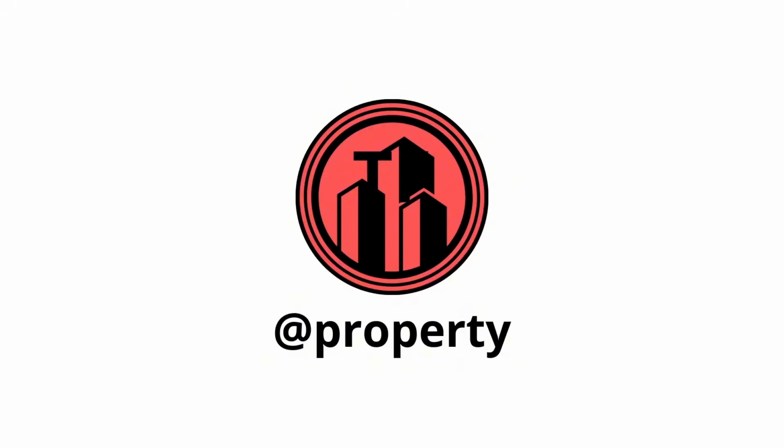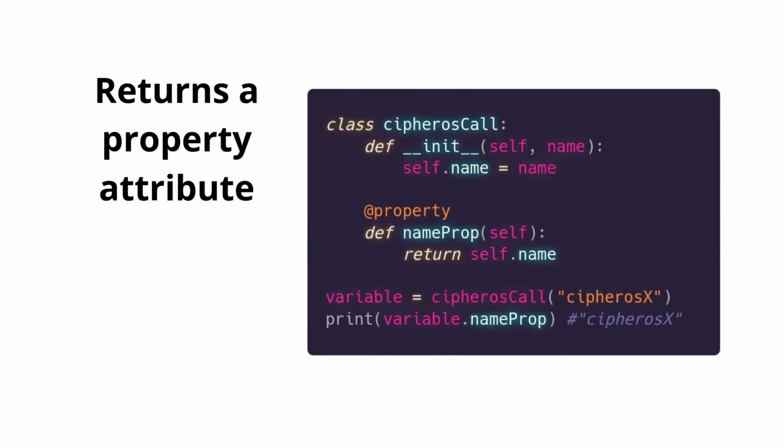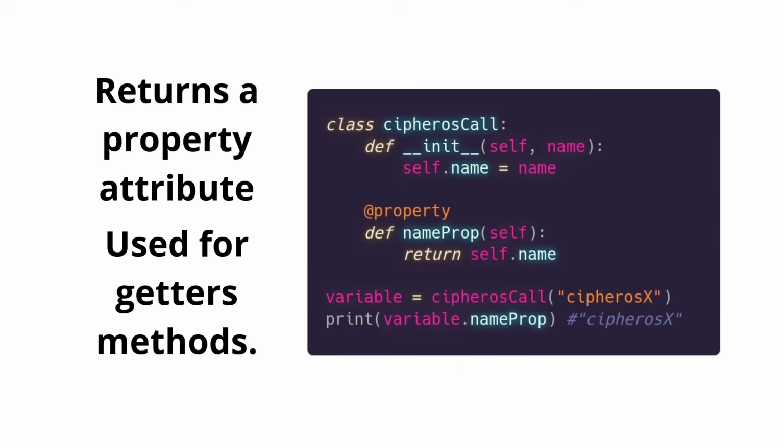The first one is property, and what it does is just return a property value, often used for getter methods. So if we have this class that just gets a name as a parameter, well, if we want to get that name, we use this property decorator. By the way, these decorators are just built-in functions, okay? Just in the same way.